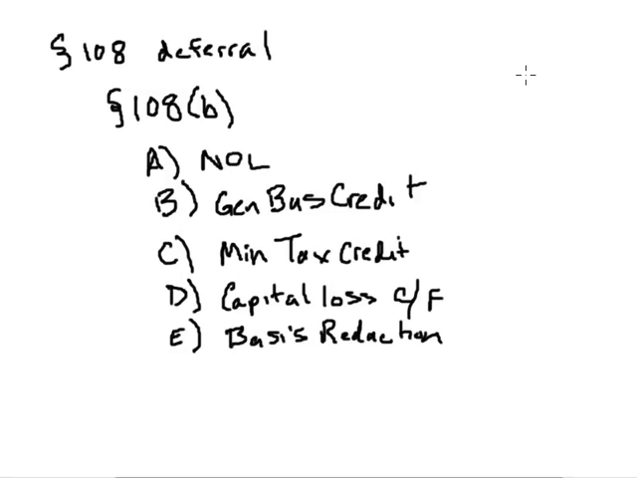Let's demonstrate 108(b) and how we reduce our tax attributes with an example. Let's go back to our friend Mr. Glad, who had excluded $3,000 of income because of insolvency. Well, the story isn't over. He has to reduce his tax attributes. Now let's assume that he had NOL carry forward of $2,100, and let's suppose he also had a $300 general business credit. And he didn't have minimum tax credits or capital loss carry forwards, but he did have plenty of basis that he could reduce, let's say $10,000.